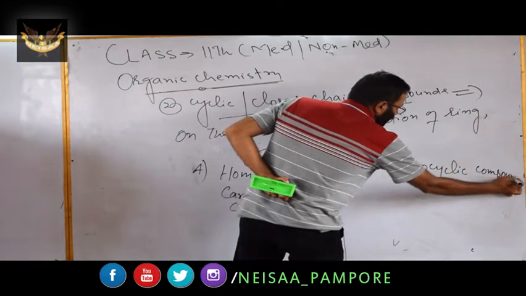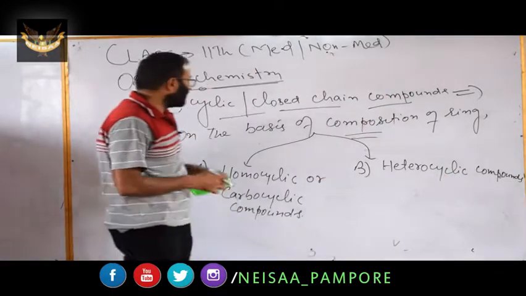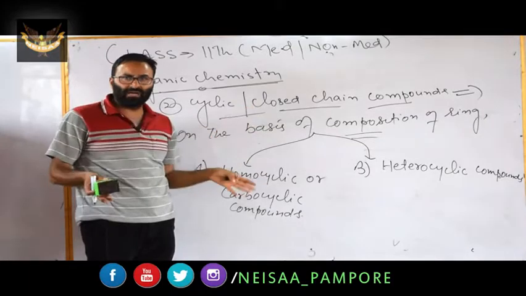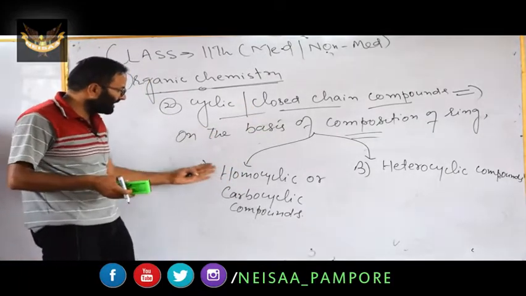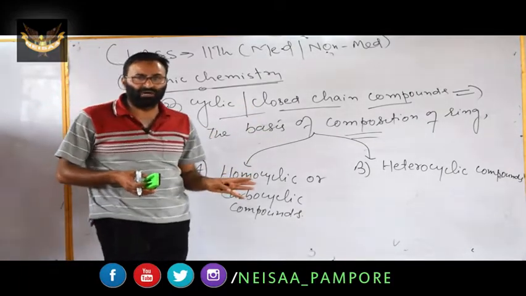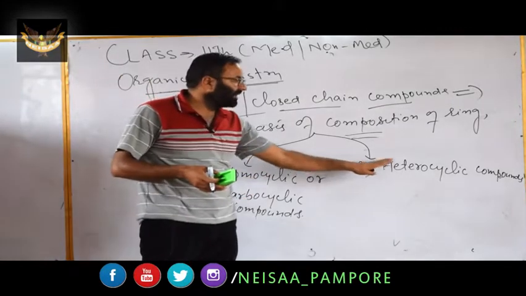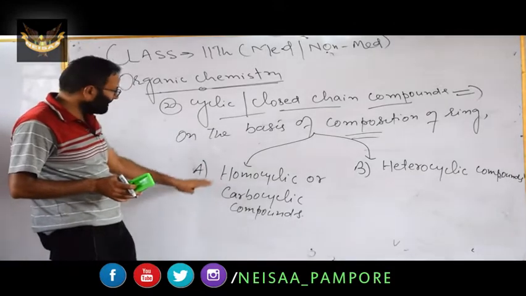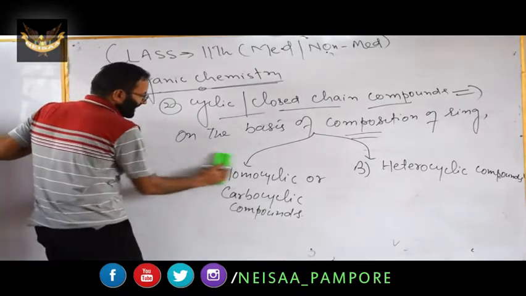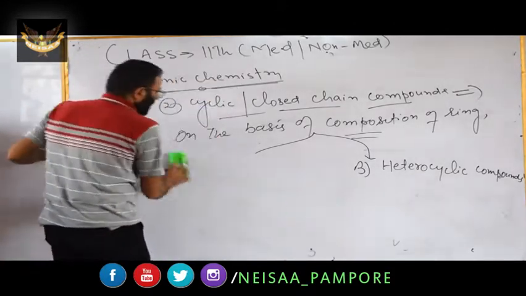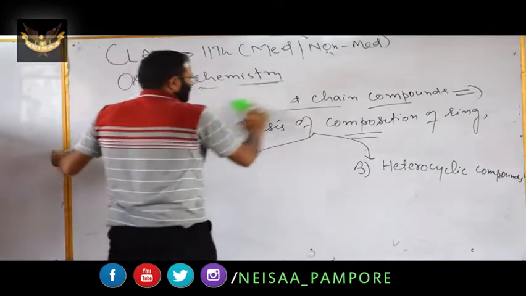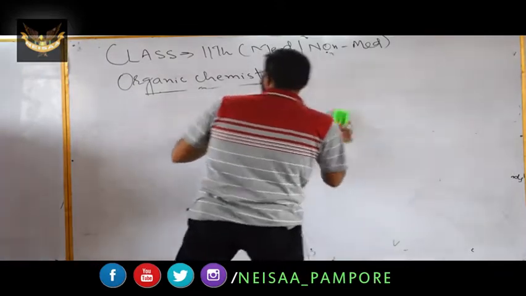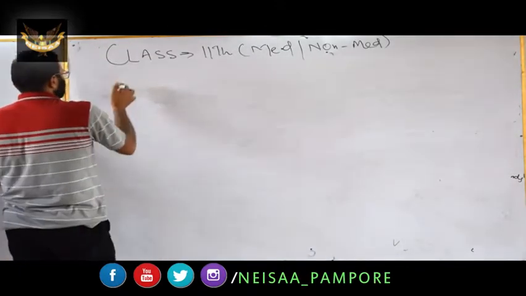It means this second class, cyclic or closed chain compounds, is of two types: homocyclic or carbocyclic compounds, and heterocyclic compounds. Now we will start part A, homocyclic or carbocyclic compounds. We will discuss the first type, that is homocyclic compounds.